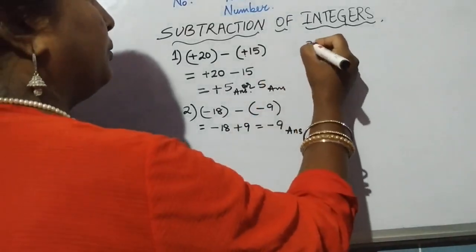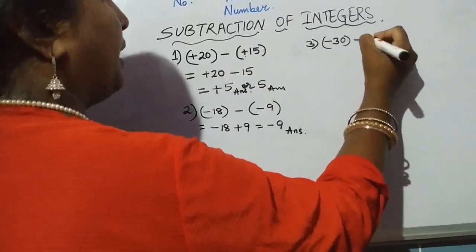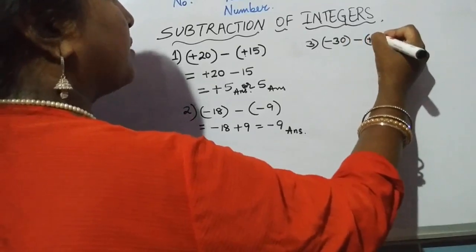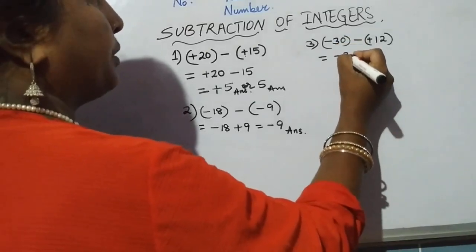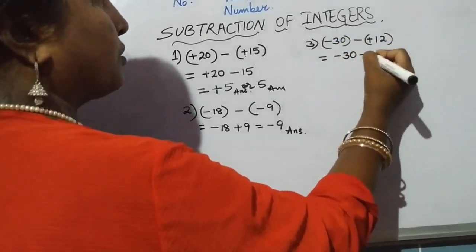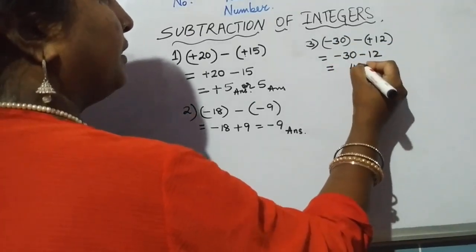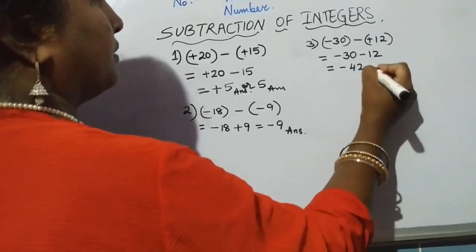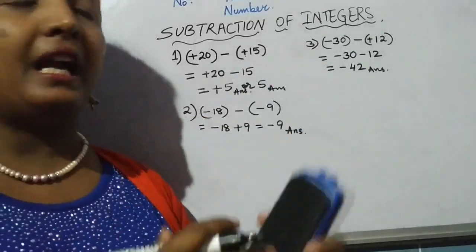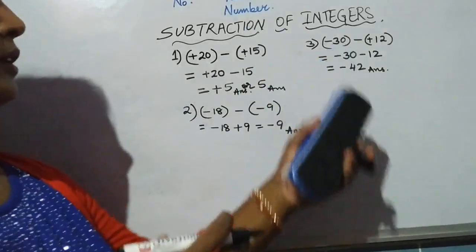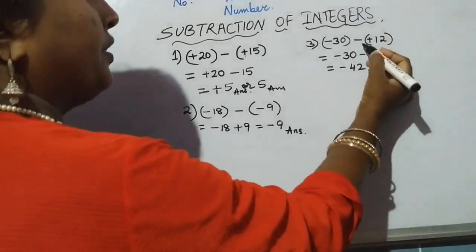Let us take one more. Say minus 30 minus of minus, say plus 12. Again the rule says this number is to be written as it is. This is to be reversed, so we get minus 12. Now we get the same sign. Same sign means add, and sign of the bigger number, so minus. I am continuously following the rule that we made in addition: same sign add, opposite sign subtract, sign of the bigger number always. So the only difference we are making is reversing the sign of the integer after the minus sign.